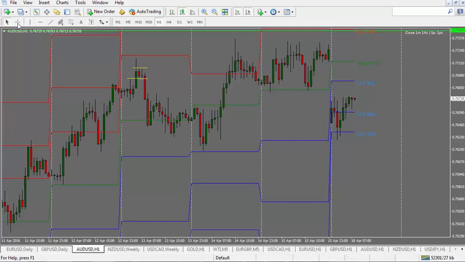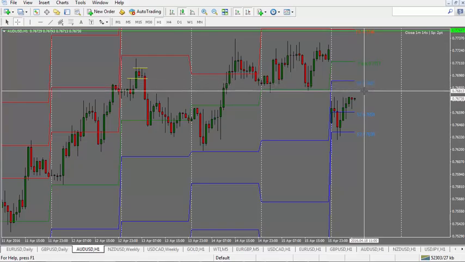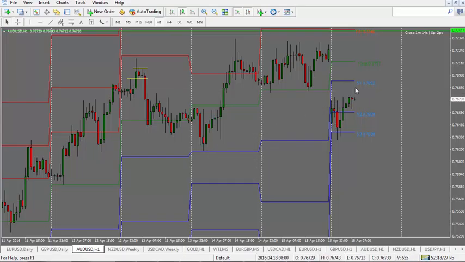So now we'd be looking for the price to push back up potentially into this 76.80 area. So if the price holds below this 76.80 area, we could be looking for a move down back into 76.20 area. However, there is a potential for this gap to get filled.